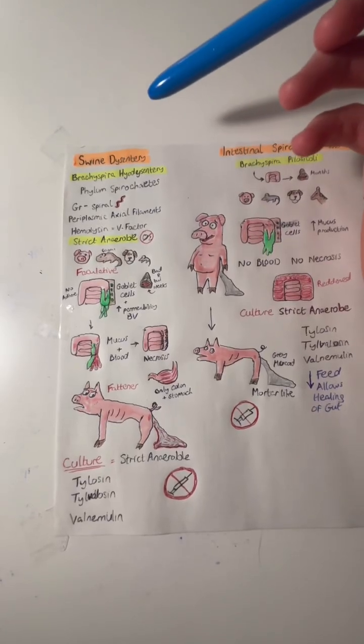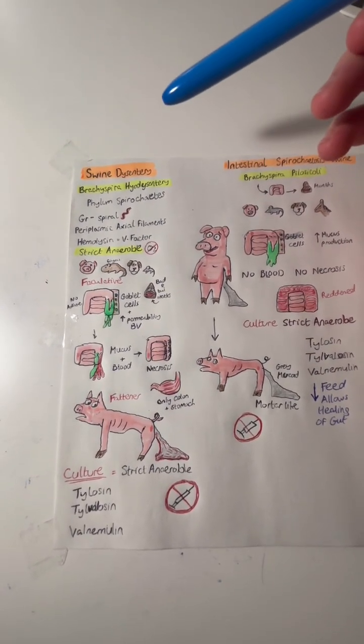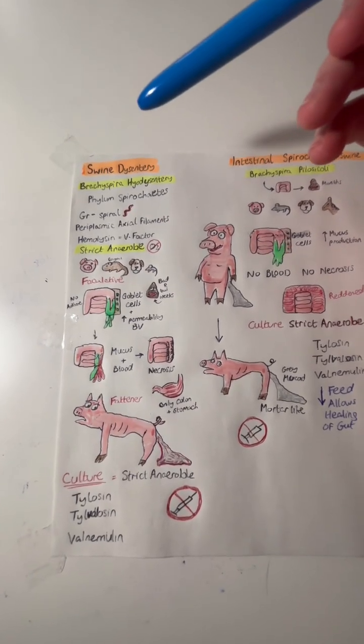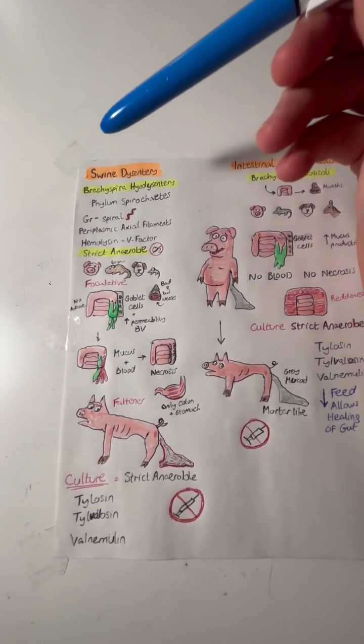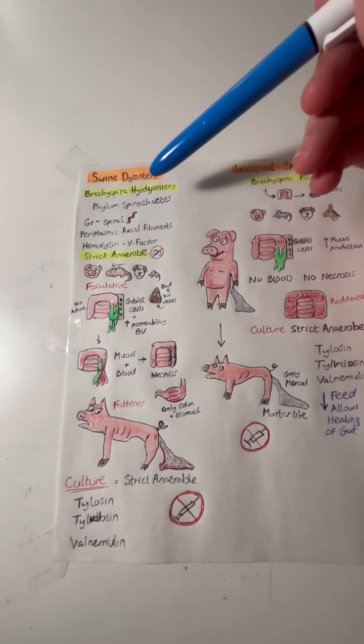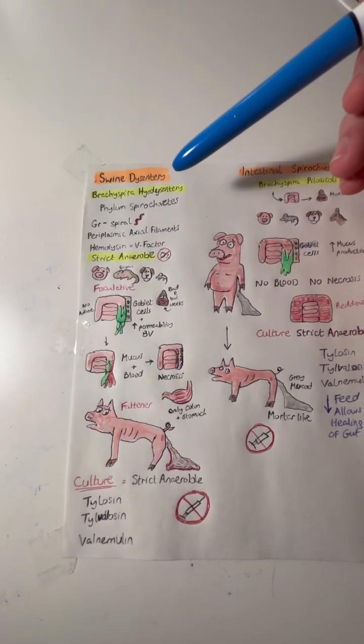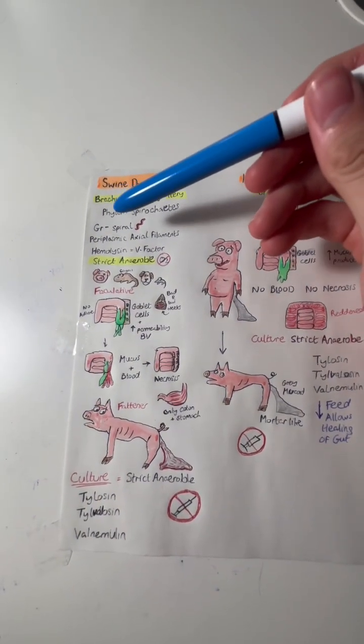So swine dysentery is a disease that is widespread, found worldwide, and has a high economic impact. It is caused by Brachyspira hyodysenteriae. Brachy means short, spira means spiral, hyo means pig, and dysentery means intestines. It is part of the phylum Spirochaetes. It is a gram-negative spiral bacteria.